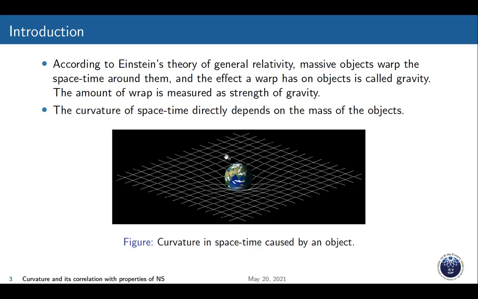As you know, according to Einstein's theory of general relativity, massive objects warp the space-time around them, and the effect of the warp on an object is called gravity. This amount of warp is measured as the strength of gravity, which directly depends on the mass of the objects.